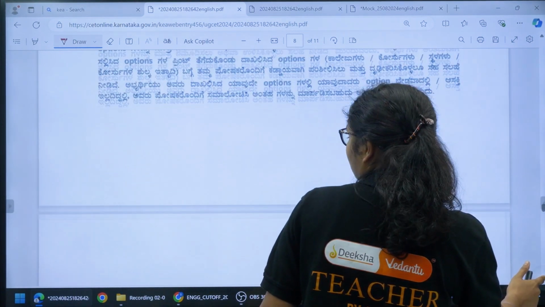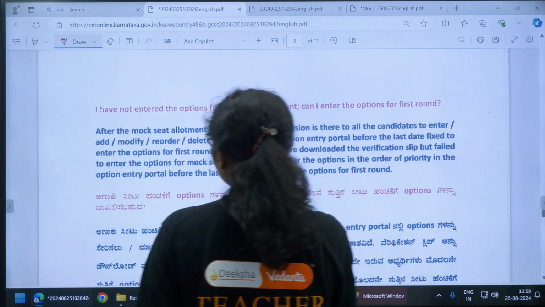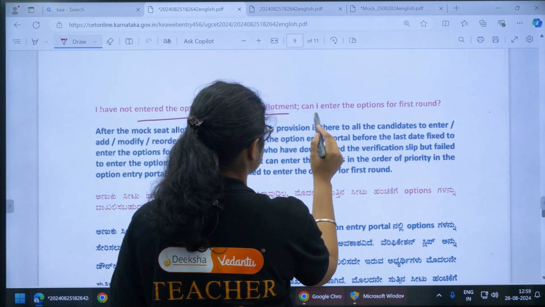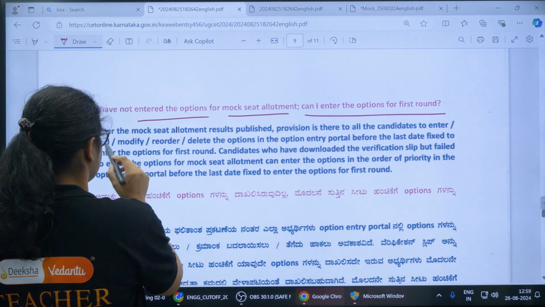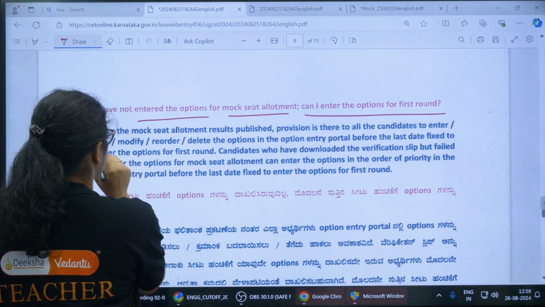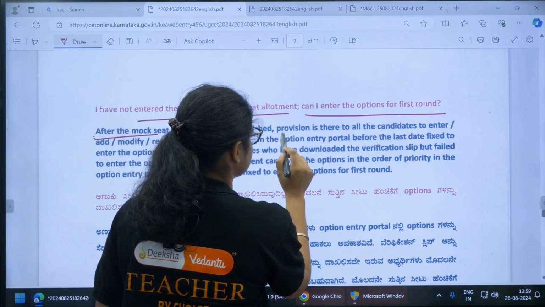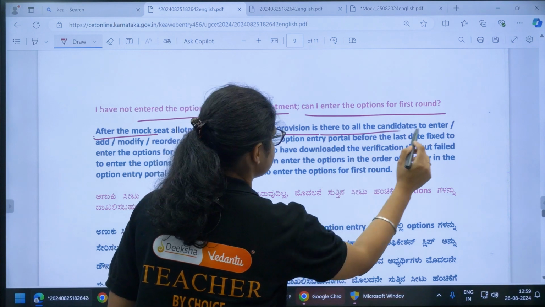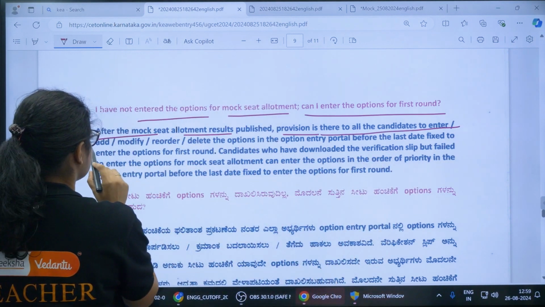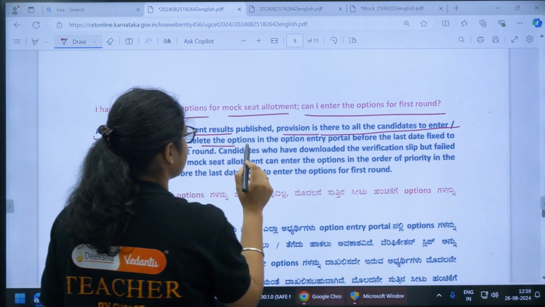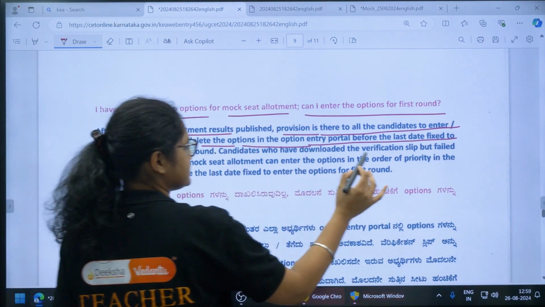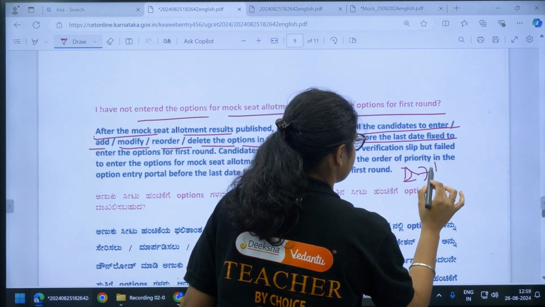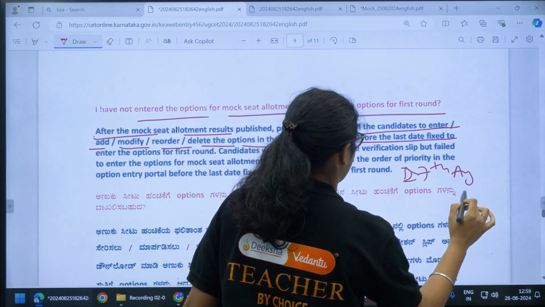Now coming to the next question. I have not entered the options for mock seat allotment. Can I enter the options for the first round? So yes, you can enter the options. After the mock seat allotment results are published, there is a provision for all candidates to enter, add, modify, reorder or delete the options in the option entry portal before the last date. The last date is again 27th August, 11 am.